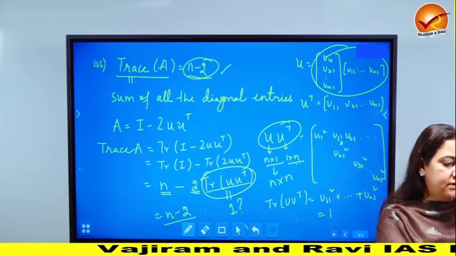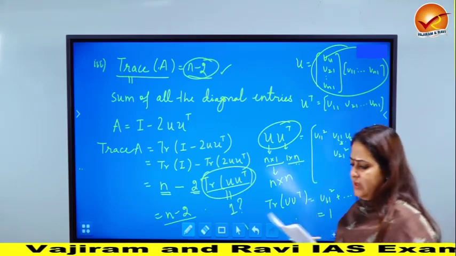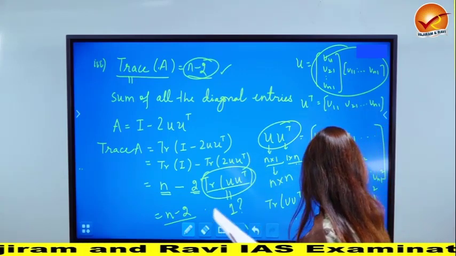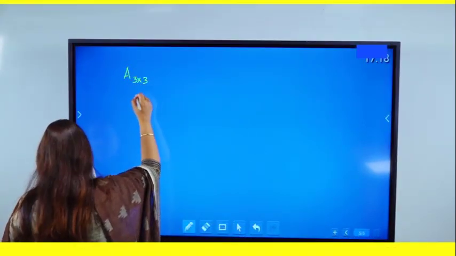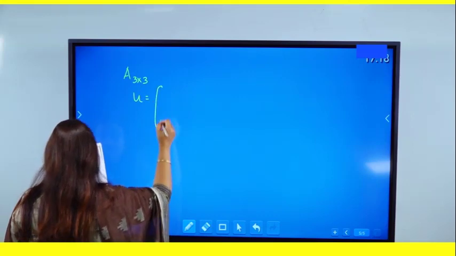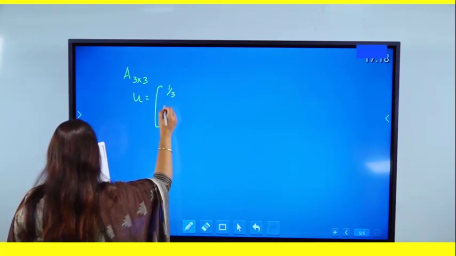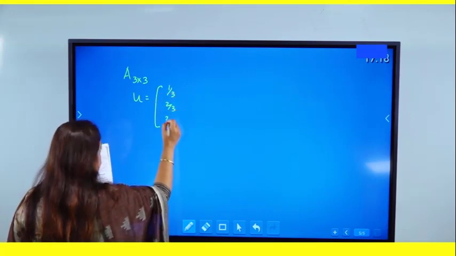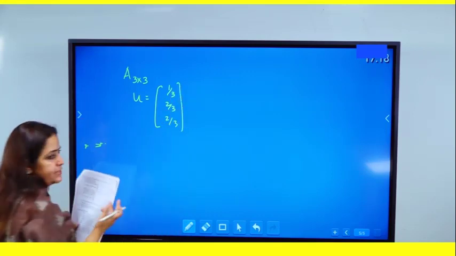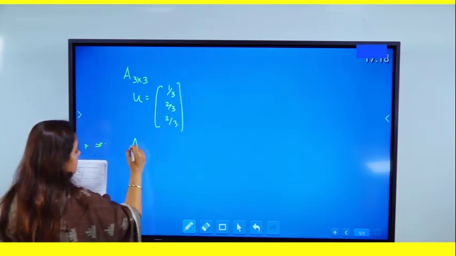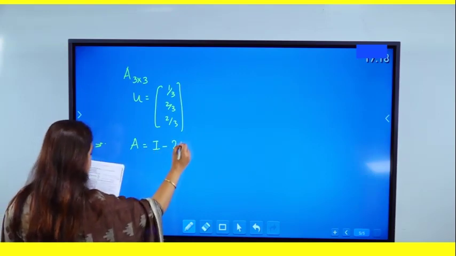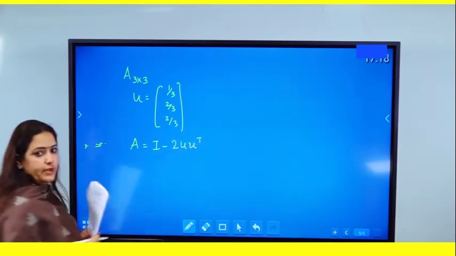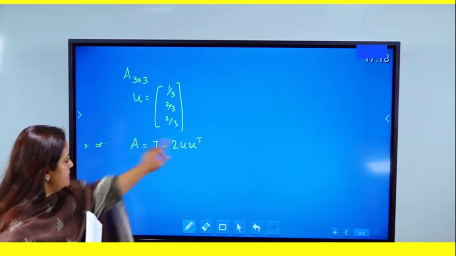There is a fourth part also to this question, which I'll leave for you. Let's just see what that part is. In particular, they are saying kindly find A, which is 3 cross 3, if U is given to be a specific column matrix like 1 by 3, 2 by 3, 2 by 3. Now this is quite simple because of the definition of A. It was identity, also of size 3 cross 3, minus 2 U U transpose. So one can just plug in U and U transpose here and get A.